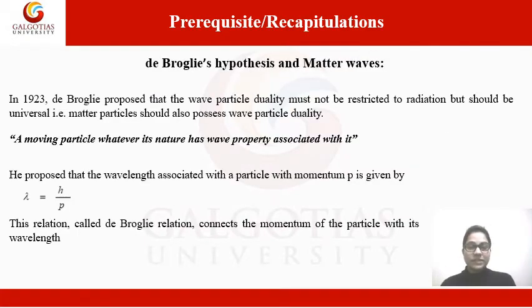Now the second thing we should know before studying wave velocity and group velocity is the de Broglie hypothesis and matter waves. In 1923, de Broglie proposed a hypothesis according to which wave-particle duality must not be restricted to radiation but should be universal. That is, matter particles or material particles should also possess wave-particle duality. So a moving particle, whatever its nature, has a wave property associated with it.